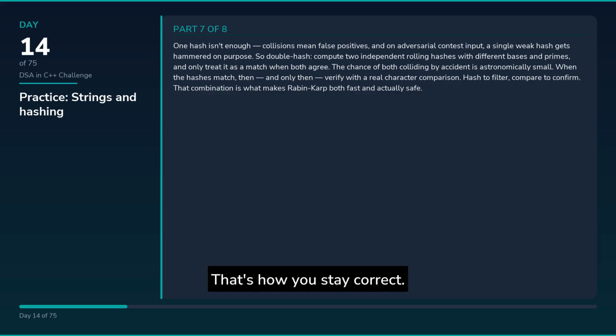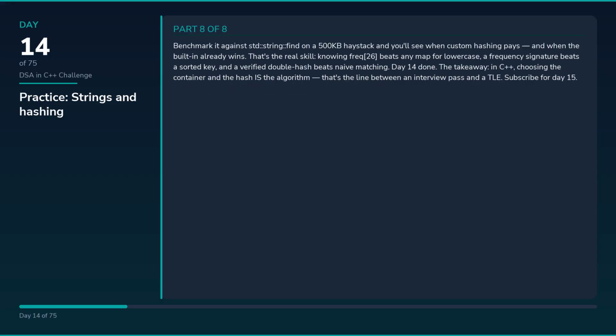When the hashes match, then, and only then, verify with a real character comparison. Hash to filter, compare to confirm. That combination is what makes Rabin-Karp both fast and actually safe. Benchmark it against std::string::find on a 500 kilobyte haystack, and you'll see when custom hashing pays, and when the built-in already wins.